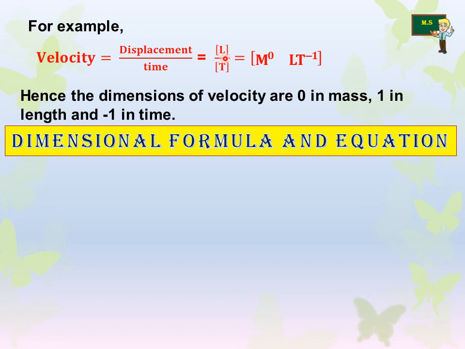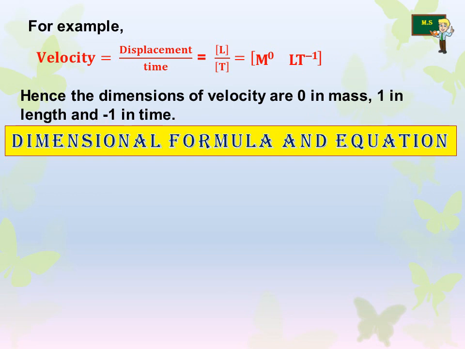Displacement represents the length L, and the time represents t, that is L by t. Here, if you take this t to the upper side, then you have to put the minus 1, L t to the power minus 1. Here, M is equal to 0. In velocity, mass is not measured and it's not needed, but we have to put a dimensional value, we have to put 0. That means mass is represented, but it does not have any value, so we put 0 here, but L into t to the power minus 1. Hence the dimensions of velocity are 0 in mass, 1 in length, and minus 1 in time.